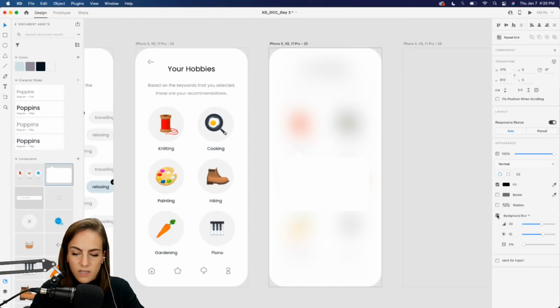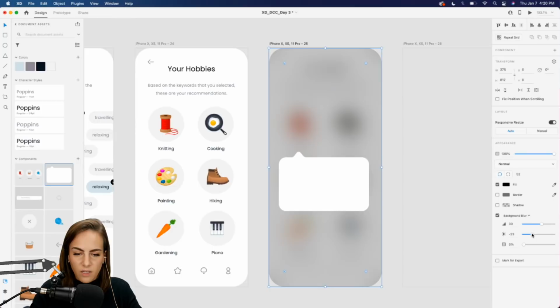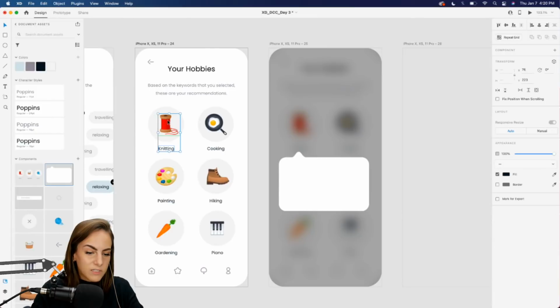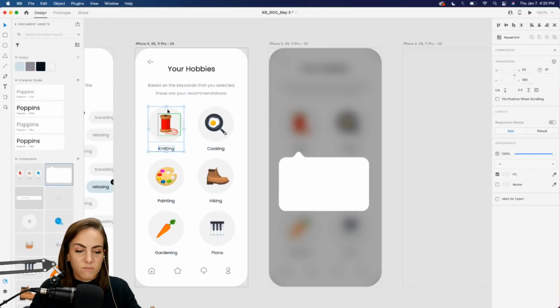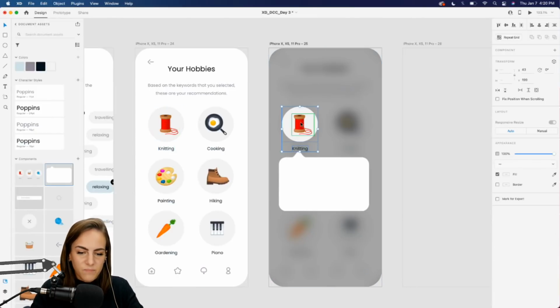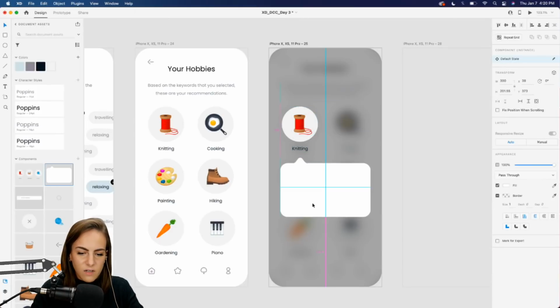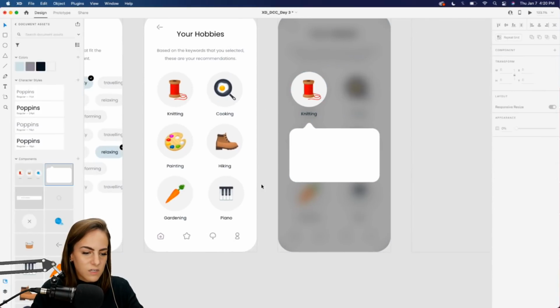And usually with this, I come down to background blur and I just adjust this. I just kind of have to mess with all of these and get it exactly where you want, adjust that background blur there. And then I'm just gonna copy all three of, maybe knitting, that one is fine, and paste it here. And then you can move this down a bit.